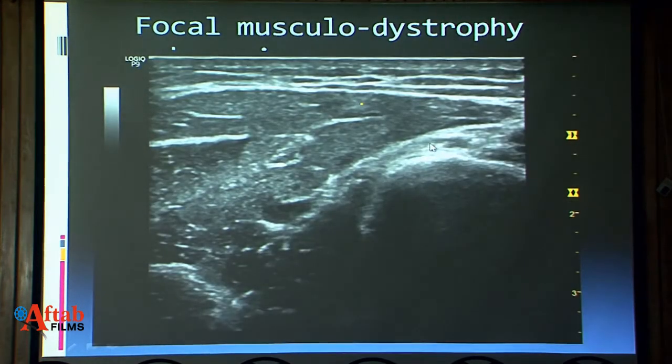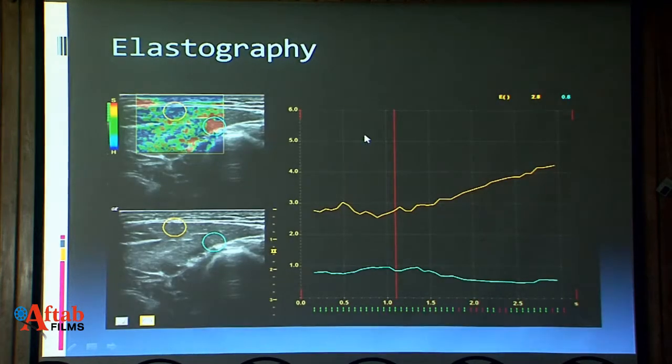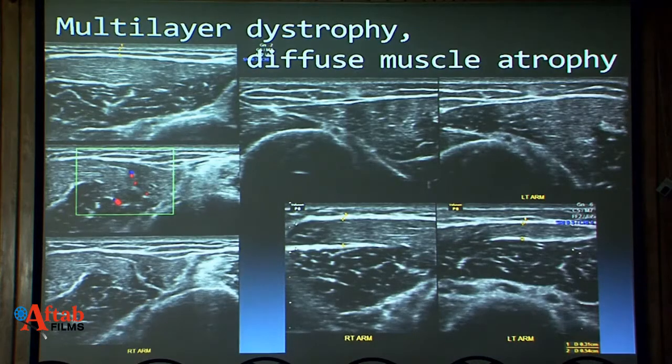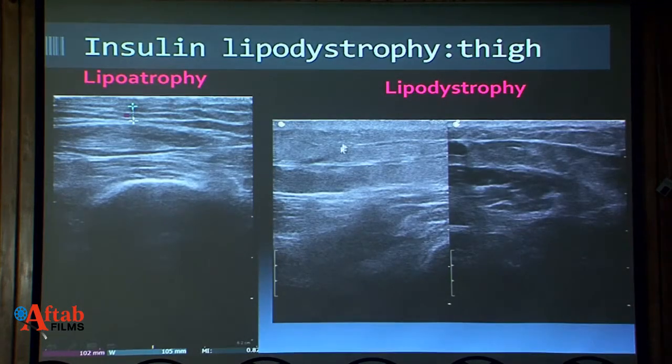On the contrary, patient was injecting into the muscle, and absorption through a muscle is much greater than through the subcutaneous fat, and this may lead to hypoglycemic episodes. Here there is focal muscular dystrophy as well. We have studied this on elastography. There is multilayer dystrophy in this. Skin, subcutaneous fat, and muscles all are affected. There is diffuse atrophy of the muscle, and you can see this in this image. On thigh.